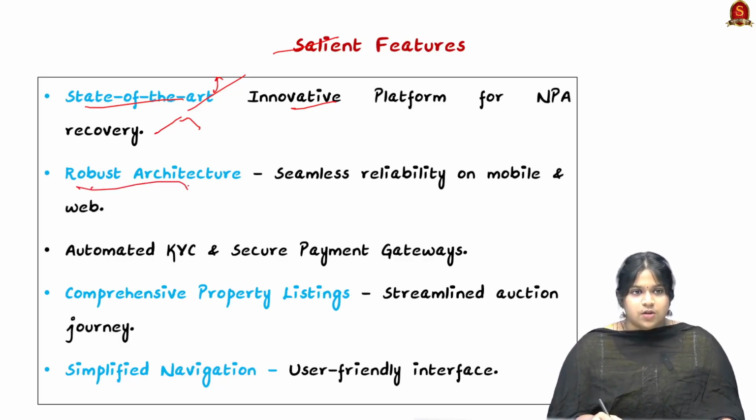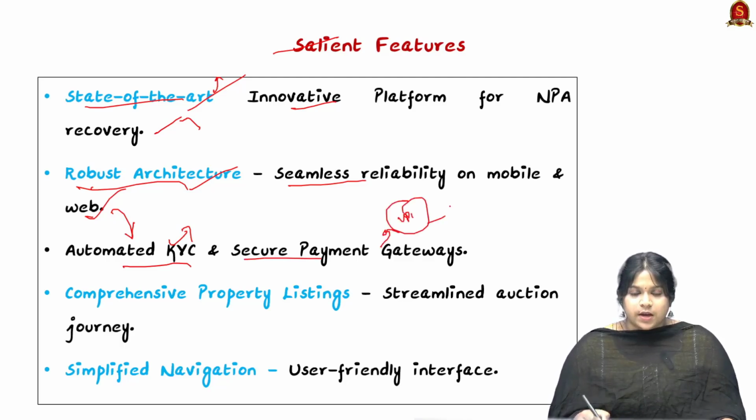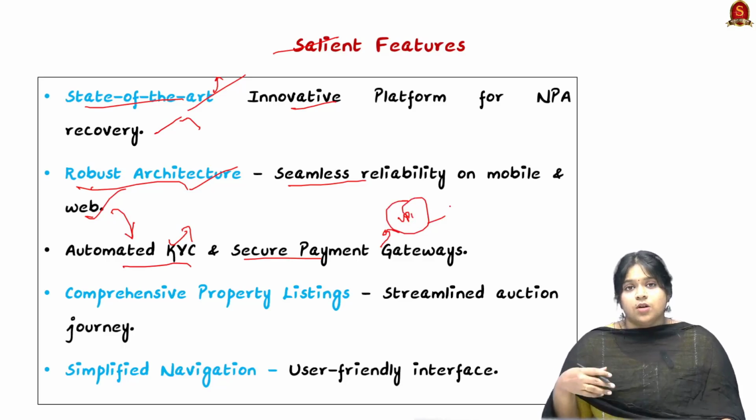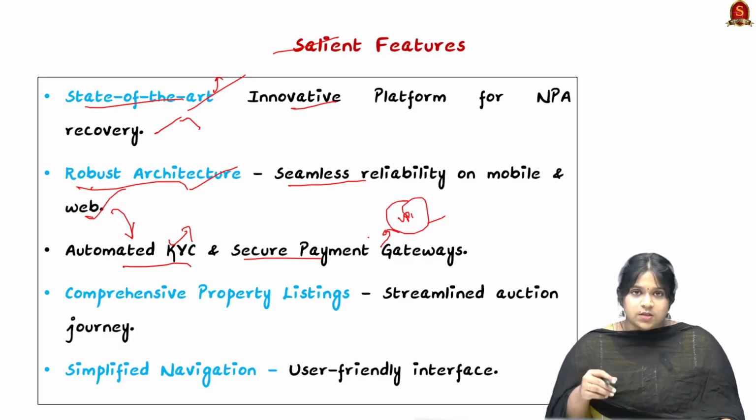Next is having a robust architecture. Here there is seamless reliability on the mobile and the web interface. There is inclusion of automated KYC, that is know your customer tools, and also secure payment gateways. For example, you can take many UPI gateways for secure payment for these online portals.